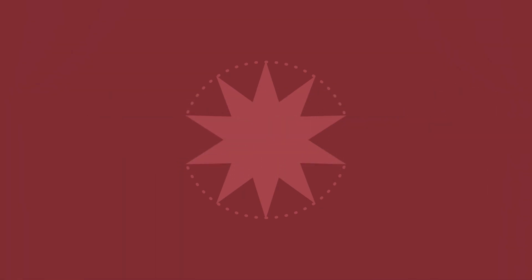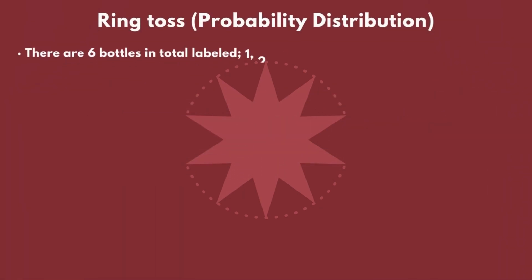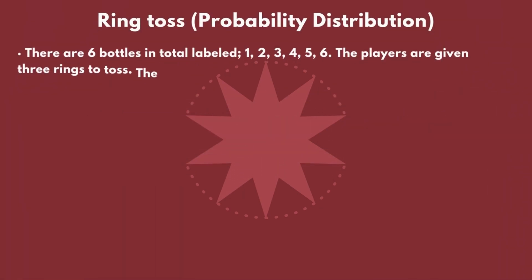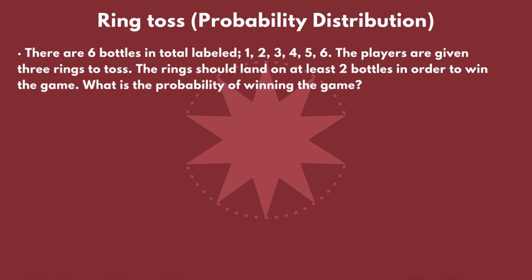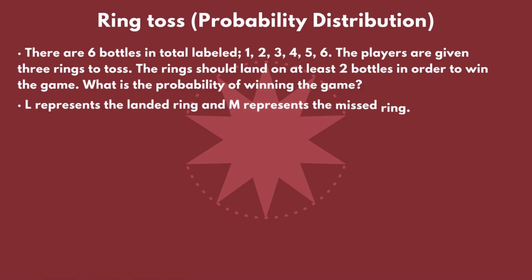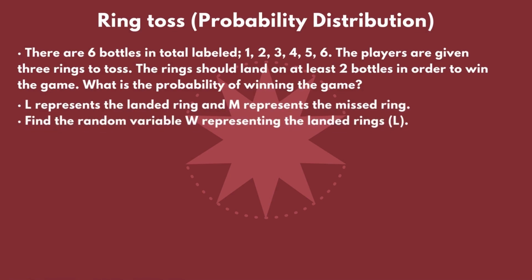So, we rewrite our game here. There are 6 bottles in total labeled 1, 2, 3, 4, 5, and 6. The players are given 3 rings to toss. The rings should land on at least 2 bottles in order to win the game. What is the probability of winning the game? Here, we can write L as the landed rings and M as the missed rings, and find the random variable W representing the landed rings L.